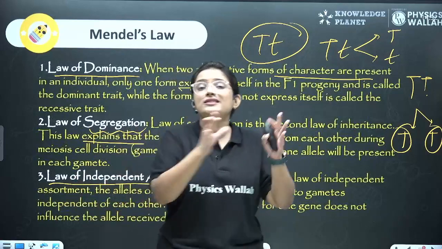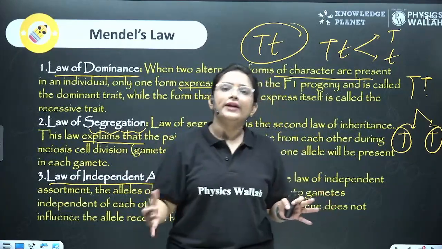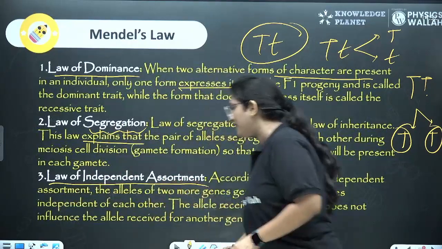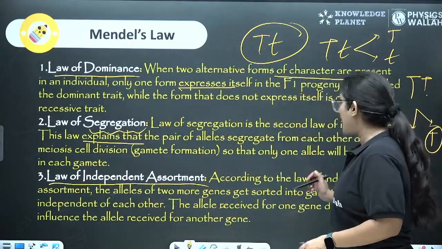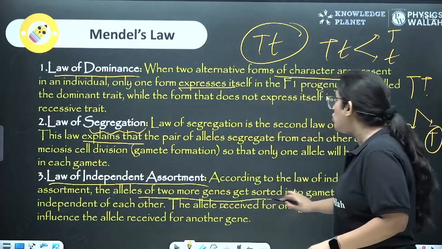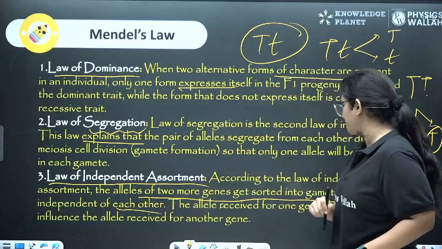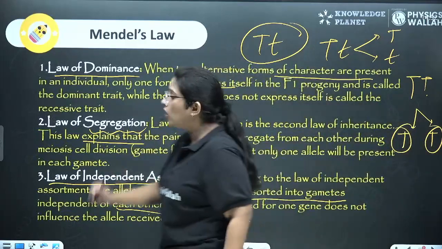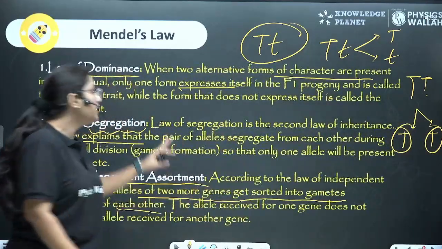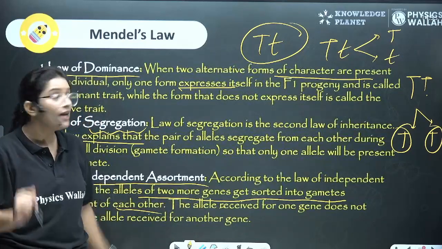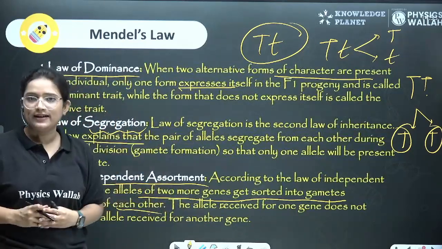Right? So the seed color is independent of the seed shape. And that is the law of independent assortment. Okay? That the alleles of two or more genes get sorted into gametes independent of each other. So these were the laws, and of course, the law of independent assortment was concluded from the dihybrid cross. Okay? So these were Mendel's laws.